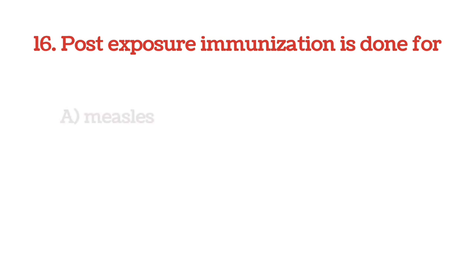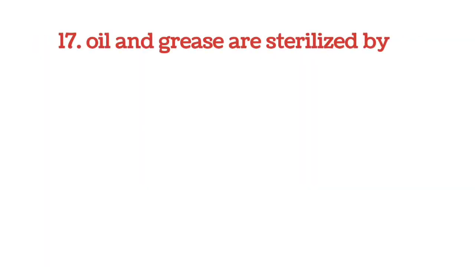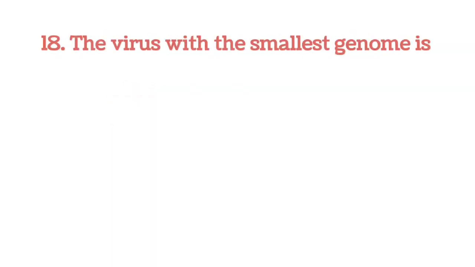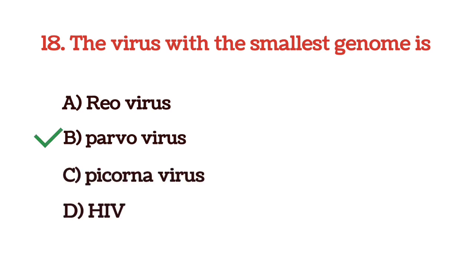Post exposure immunization is done for, and the options are measles, smallpox, rabies, and chickenpox. And the answer is option A, measles. Oil and grease are sterilized by, and the options are hot air oven, autoclaving, filtration, and eradication. And the answer is option A, hot air oven. And the next question, the virus with the smallest genome is, and the options are reovirus, parvovirus, picornavirus and HIV. And the answer is parvovirus, option B.